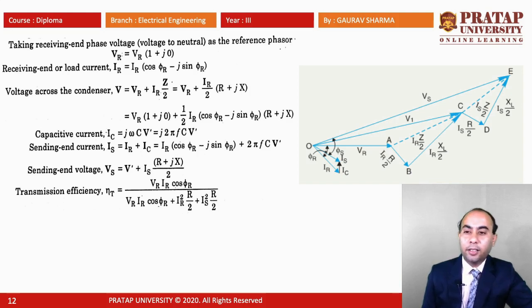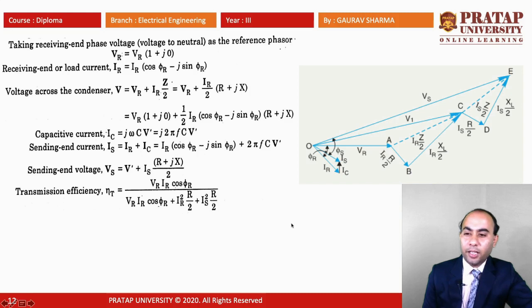IR is the receiving end current and IC is the capacitor current. So for IR, we put the value IR cos phi r minus J sin phi r plus J 2 pi f C V dash. So Vs is equal to V dash plus IS times R plus JX by 2. So we have the sending end voltage, we have the receiving end voltage.